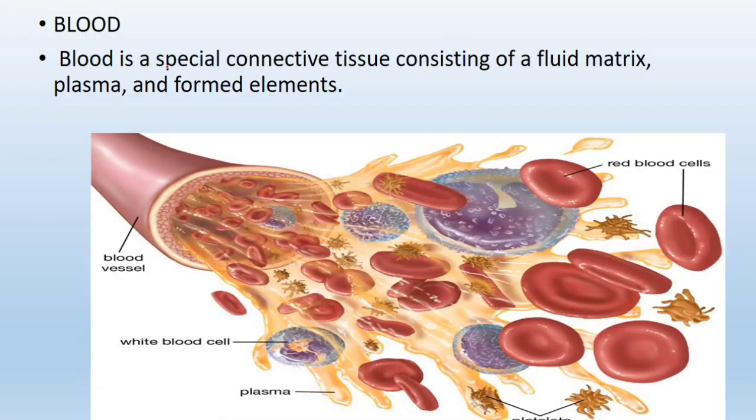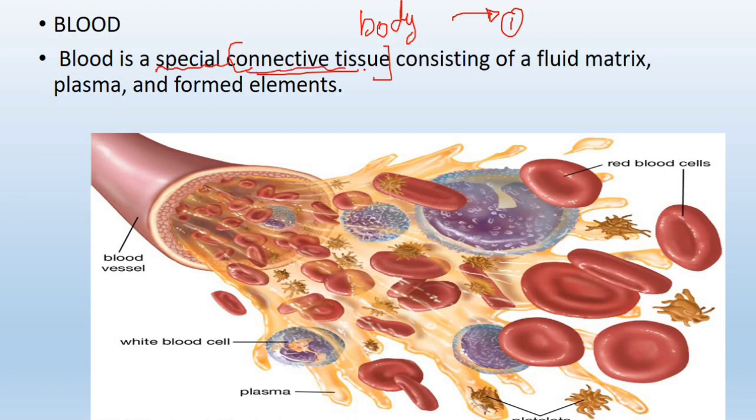Then what is actually blood? We have to define blood: it's a special connective tissue. It's a connective tissue because it's present throughout the body, in each and every part of the body. If an injury takes place in one place, blood will be transported to that place, and the same thing will happen for the rest of the body structures as well. The blood will be immediately transported over there. So it's present throughout the body.